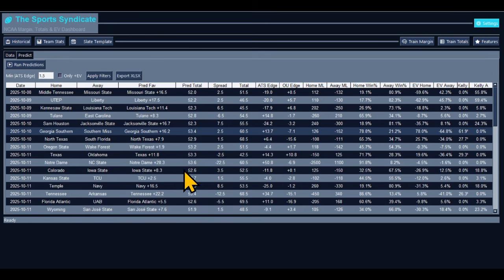You got Iowa State and Colorado. Tough game. Iowa State is expected to win by 8.3 points. So they are expected to cover the spread and win. And the over and under is right on cue. So that's a tough one. If the total drops, I would definitely take that over. If the total drops to 50, 51, if you can find this total down about 50 anywhere, you might want to take that, because I'll take the over if that total was lower. But the model is on point with that.